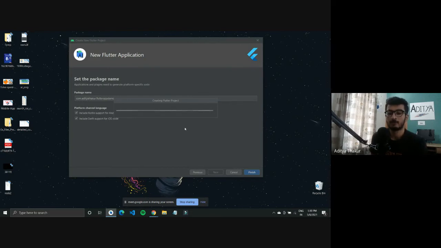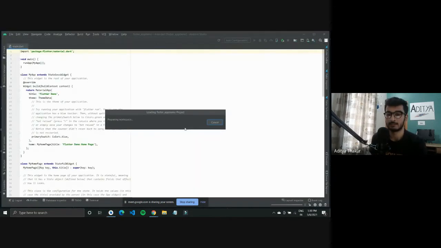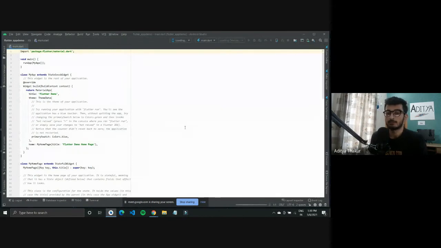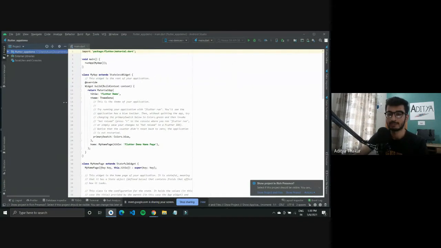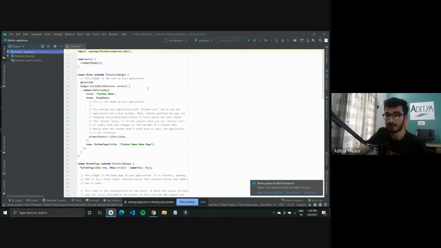So we'll just for now get started with a package name and create a new Flutter project. All Flutter applications, when you create a new Flutter project, come with some default code. This default code is provided by the Flutter team. It is a very simple application.